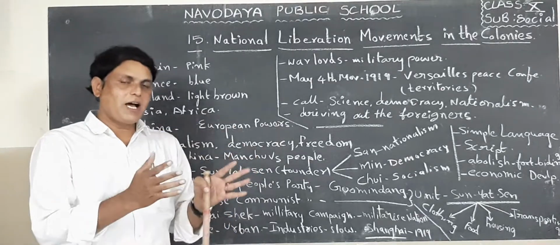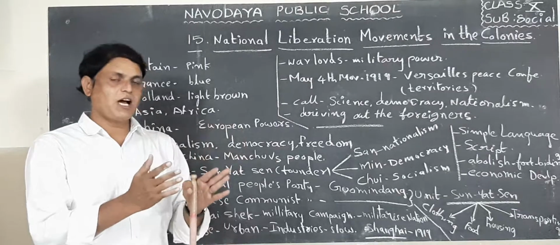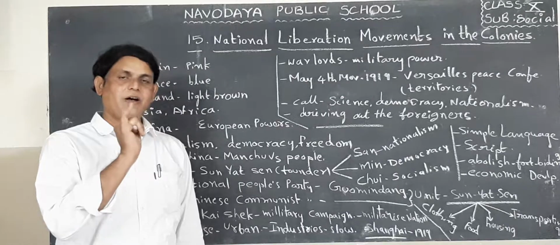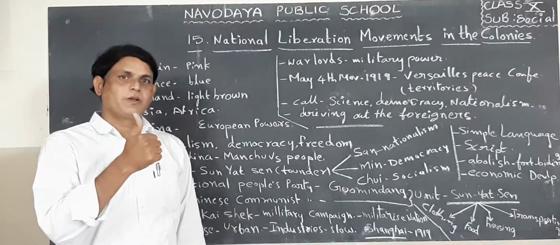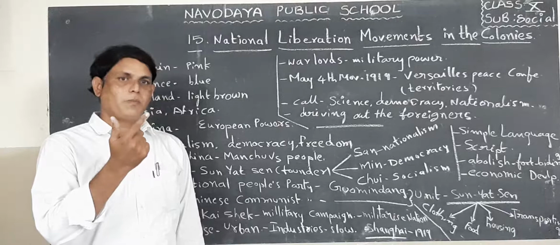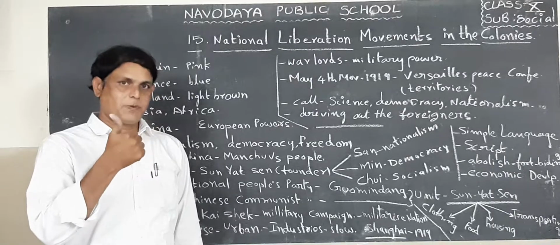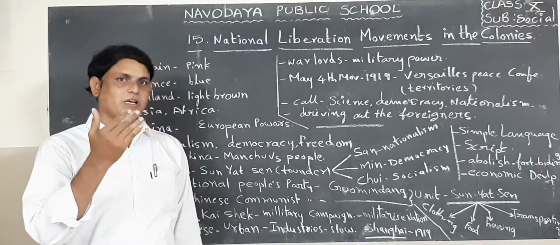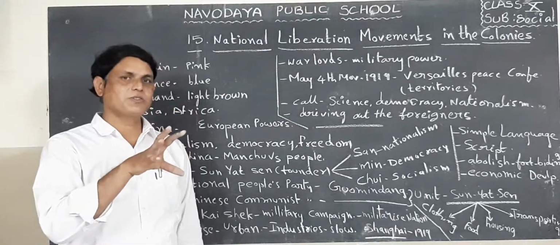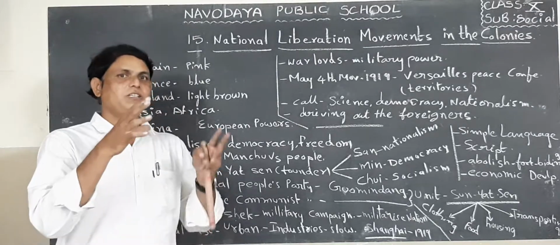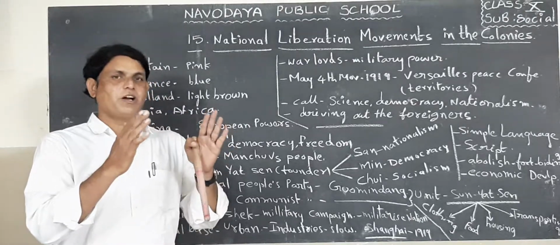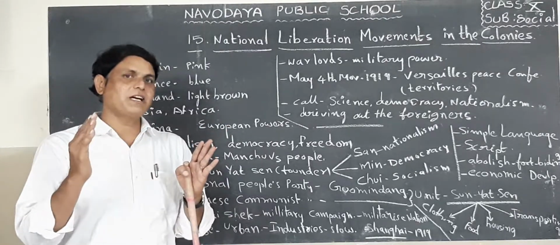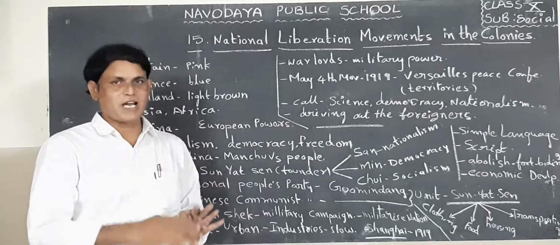In Asia, India, Pakistan, Sri Lanka, China, Nepal, Bhutan, Bangladesh, Mongolia, Japan, Vietnam, Laos. So these all countries belong to the Asia continent. In this Asia continent, the important country is our country, India. Next to our neighboring country, China.